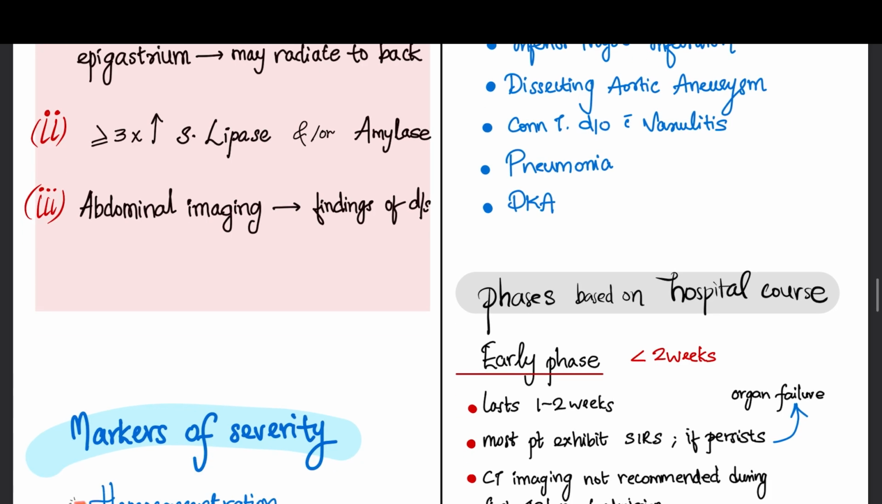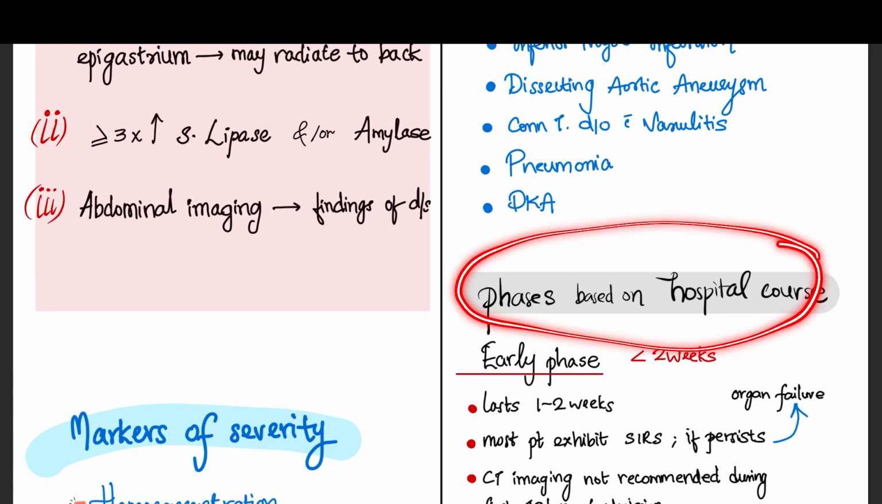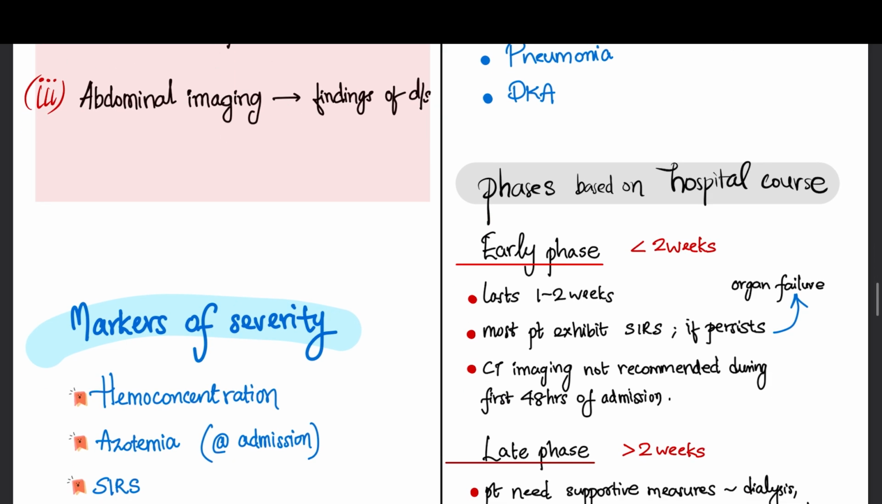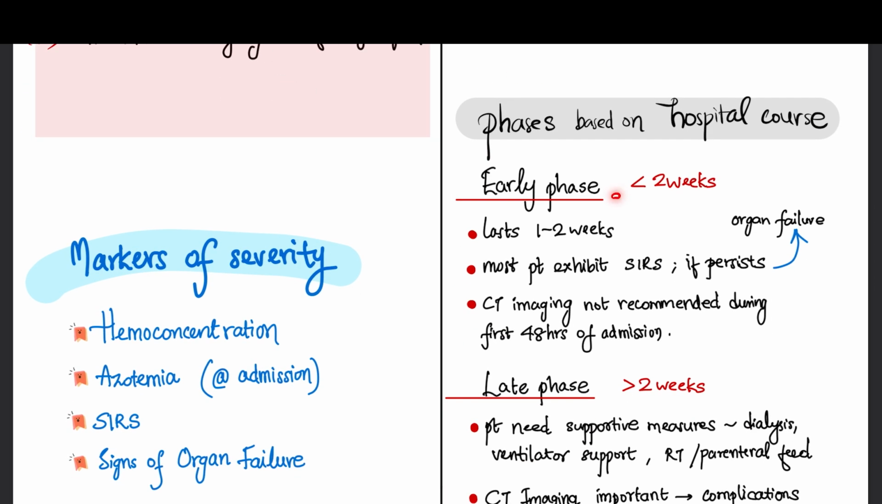Then the phases based on the hospital course, we can divide into 2, early phase as well as late phase. So the early phase is less than 2 weeks, whereas the late phase is more than 2 weeks. The early phase lasts around 1 to 2 weeks, where most of the patients exhibit the systemic inflammatory response syndrome, that is SIRS. If it is persisting, it may result in organ failure. So here in this early phase, CT imaging is not recommended during the first 48 hours of admission.